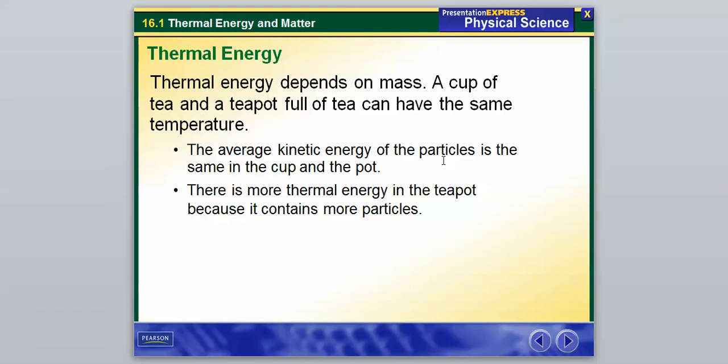So even though they have the same temperature, that doesn't necessarily mean that their thermal energy is going to be the same, because mass affects thermal energy as well. So the average kinetic energy of the particles is the same in both of them, so the particles are moving at the same speed. However, there is more thermal energy in the teapot because it contains more particles overall.